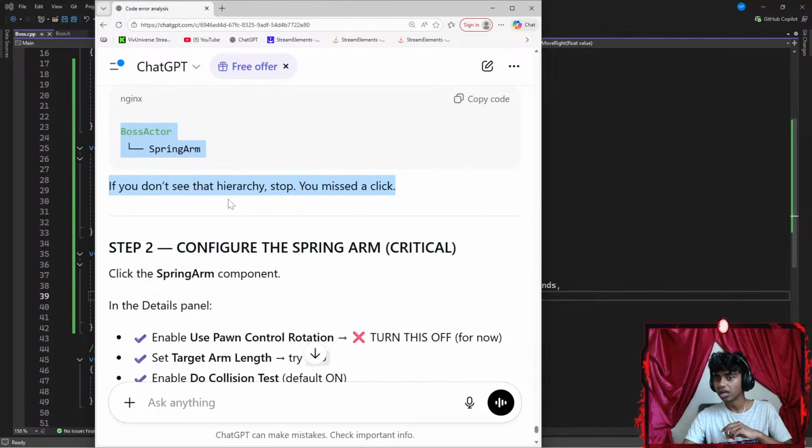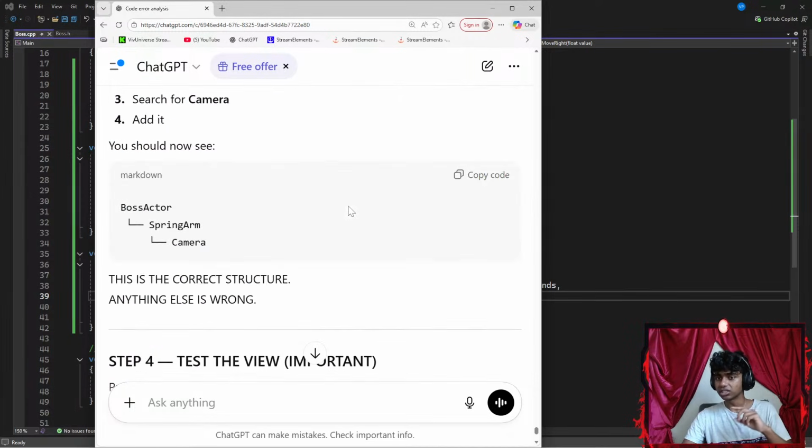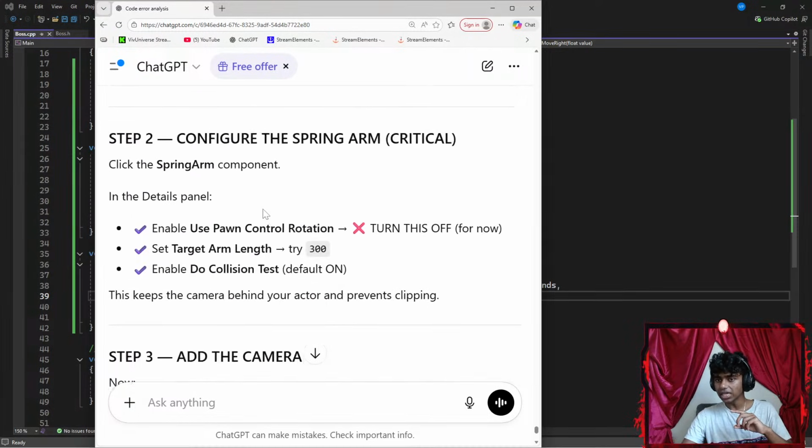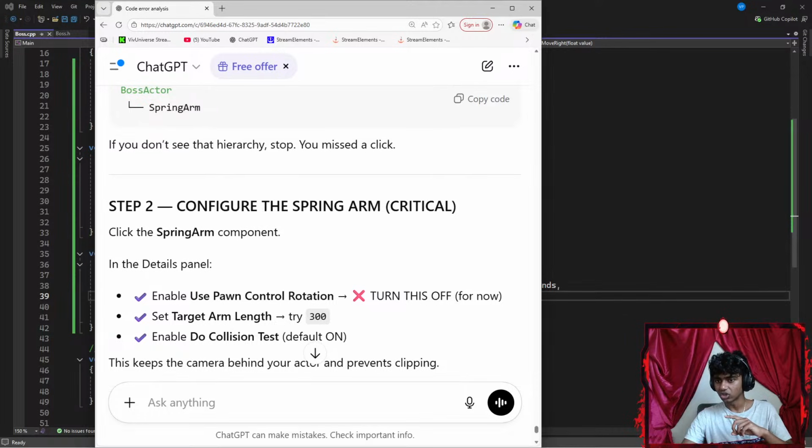If you don't see that hierarchy, you stop. Okay, stop, you misclicked. Okay, I see. Hold up, guys. And then once I'm done with that, click spring.